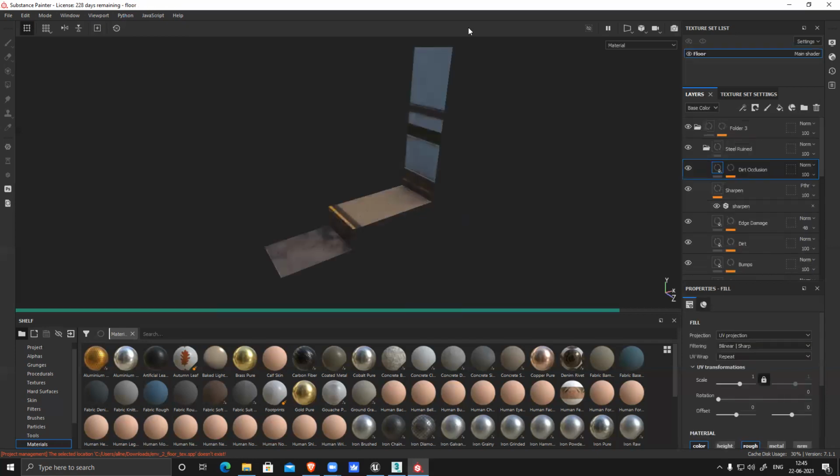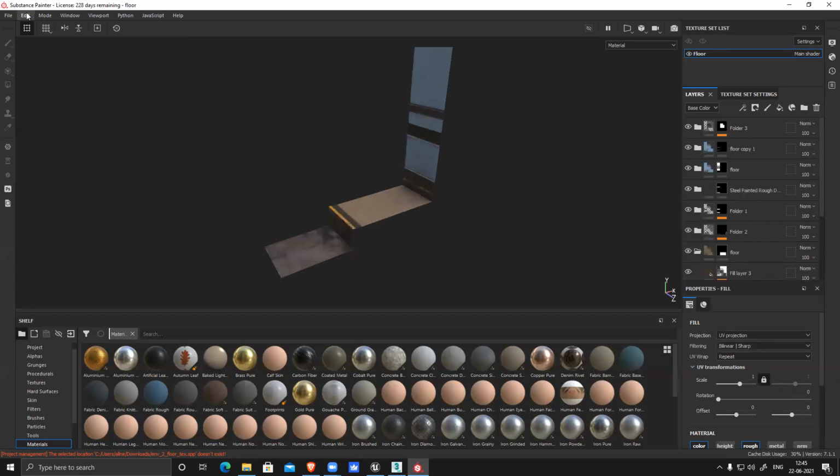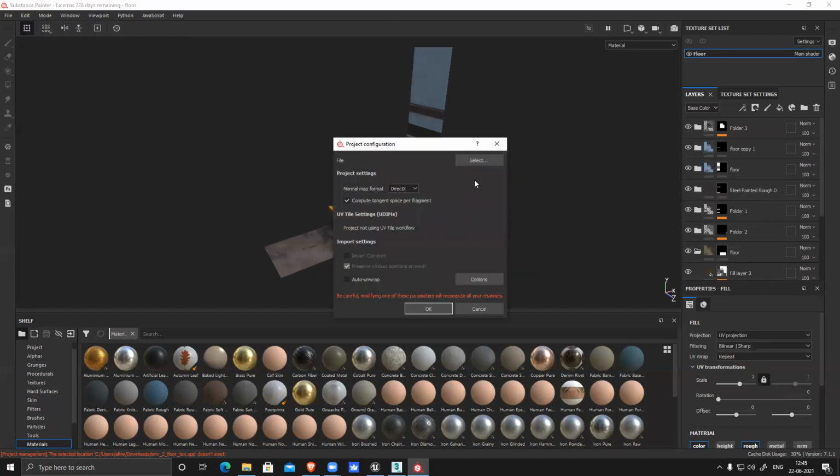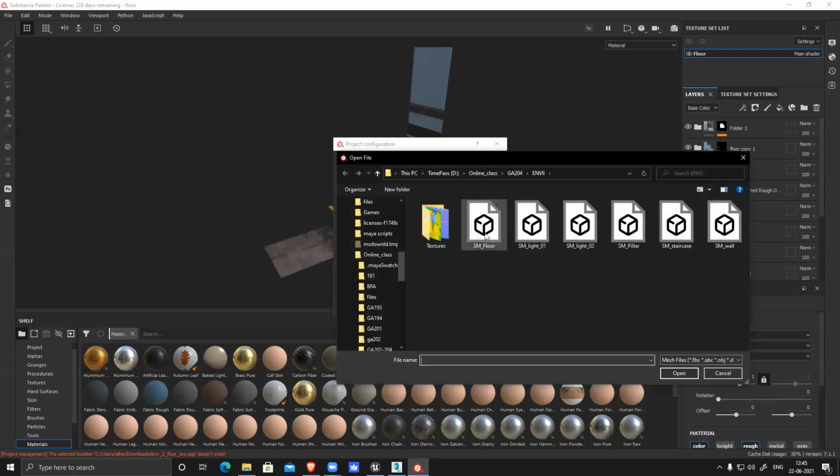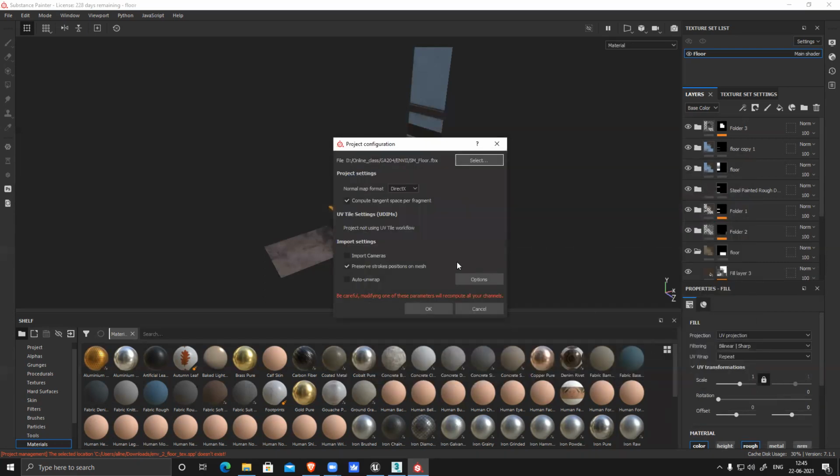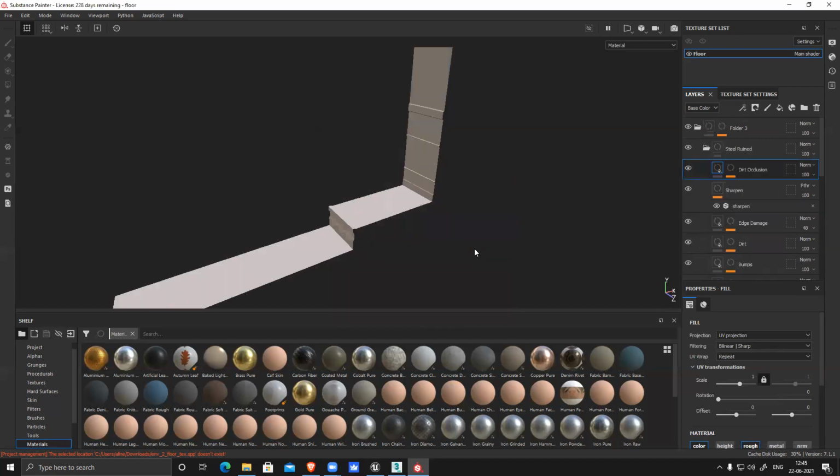Yeah, loaded. So I need to update this mesh here. So let's see. Project configuration, select SM floor, open. Okay. Let's see. It should work.